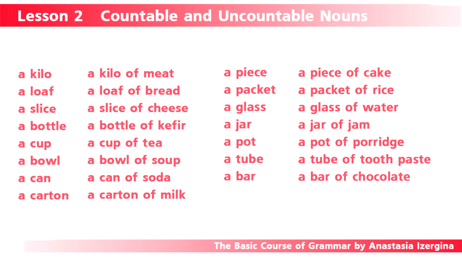Beauty, beauties. Iron, irons. Color, colors. Tin, tins. Sugar, sugars.